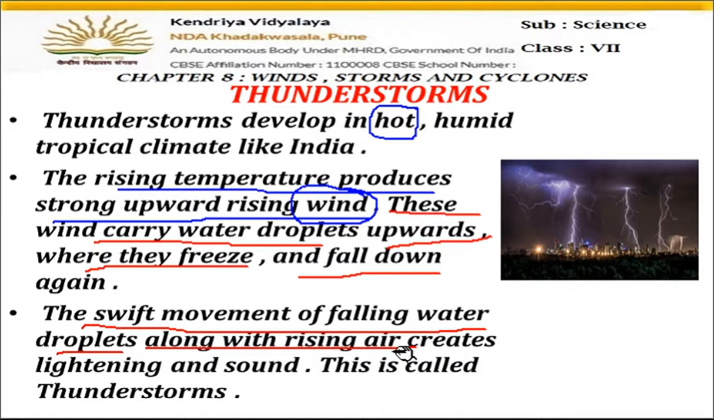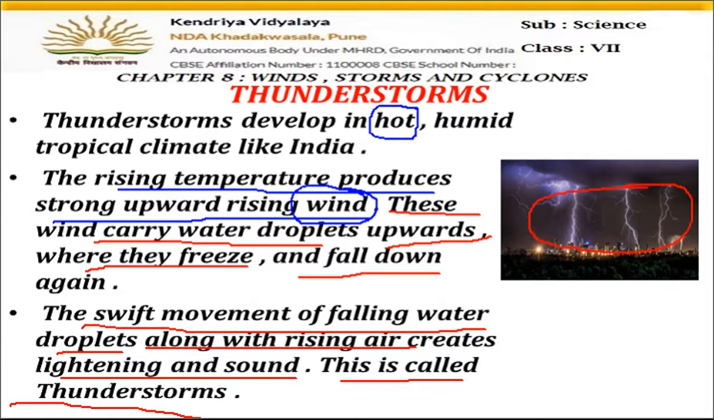These two create the lightning and sound effect. The water vapor which is going up and the water droplets which are coming down collide with each other. When they collide or strike with each other, they produce lightning, as you can see in the picture, and they produce sound also. This is called the thunderstorm.